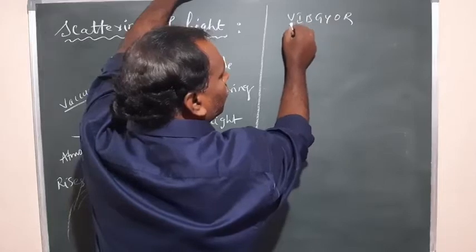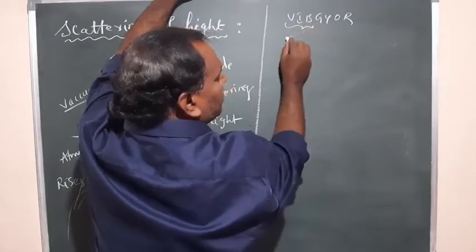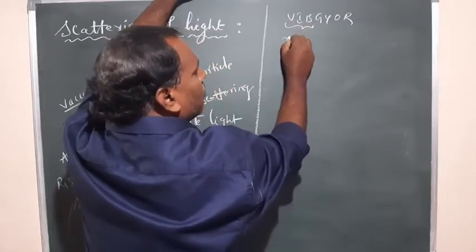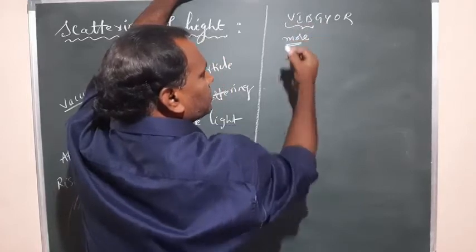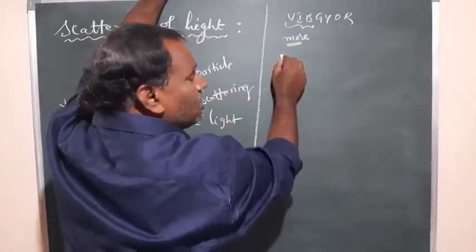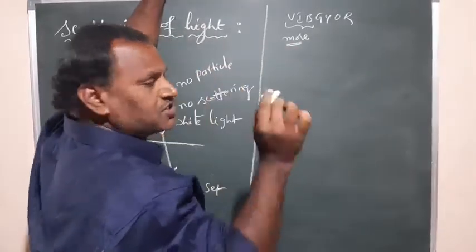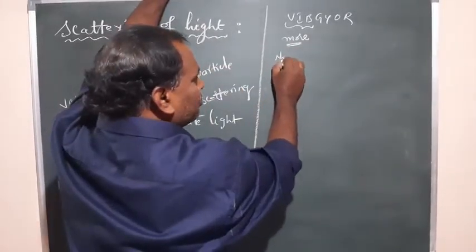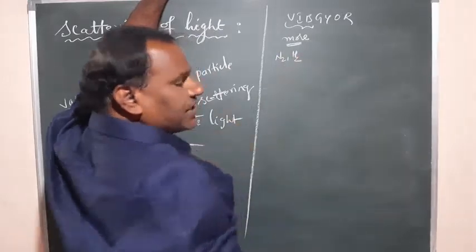Violet, indigo, blue: these colors undergo more scattering, that is, spreading, by very small sized particles like nitrogen, hydrogen, etc.